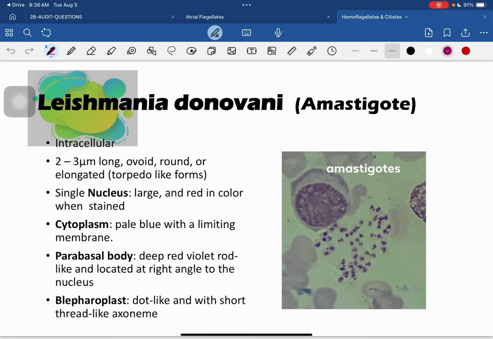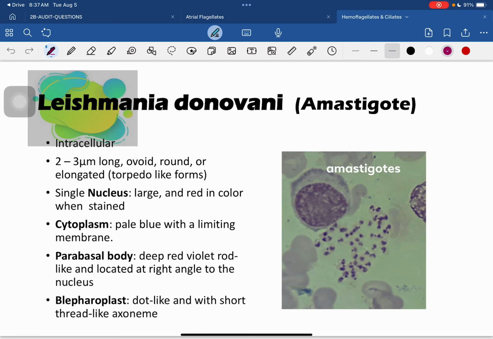It has a single nucleus, large and red in color when stained, and a blue cytoplasm with your limiting membrane. The parabasal body is deep red-violet and located right in the angle of the nucleus, and it also has a blepharoplast, or a dot-like structure with short thread-like axoneme.